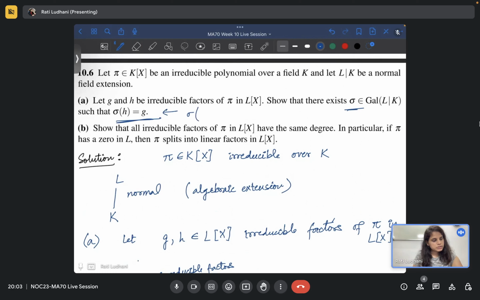So for example, this is of the kind, let me take m, just the irreducible polynomial, so it doesn't matter.